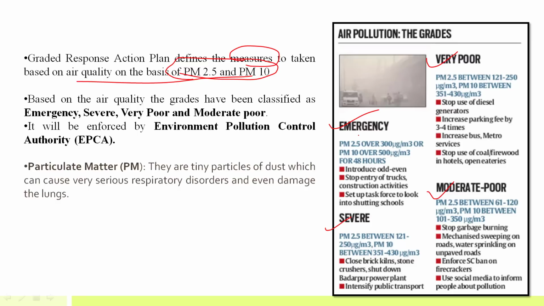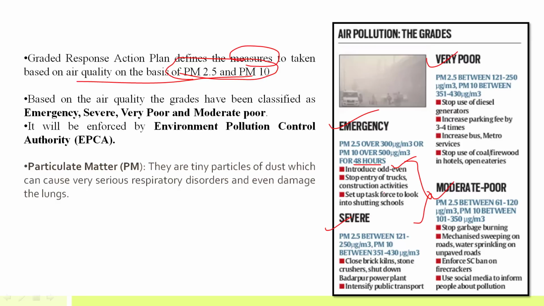Now, emergency means that when PM 2.5 levels reach above 300 microgram per meter cube, or PM 10 levels reach over 500 microgram per meter cube in the past 48 hours, then such measures will be taken by the government, like introducing an odd-even scheme, stopping entry of trucks, and banning construction activities.